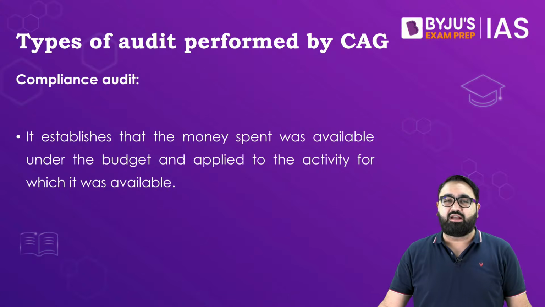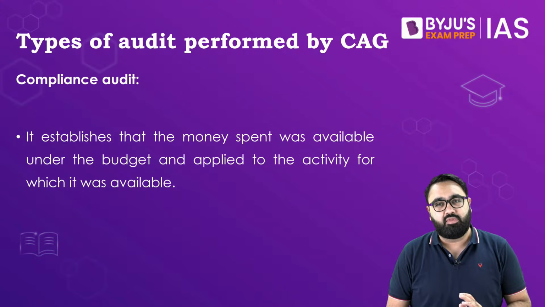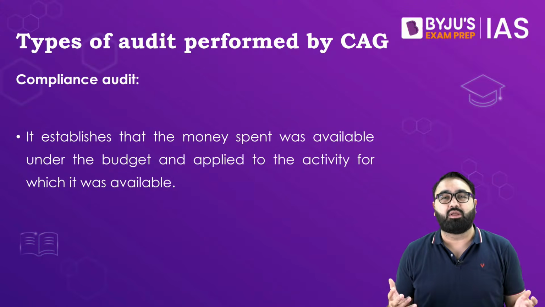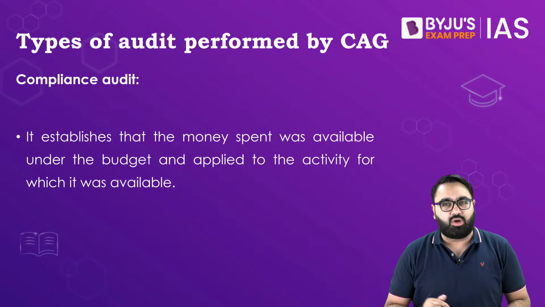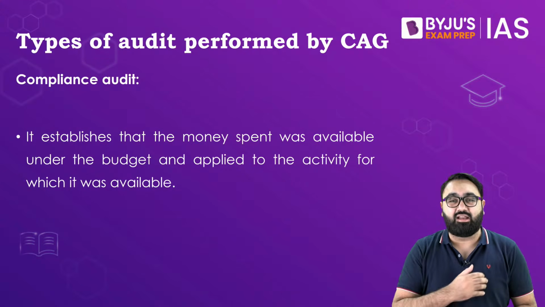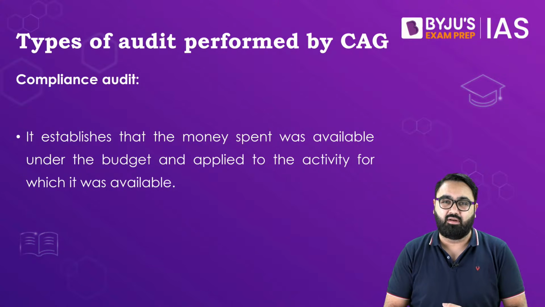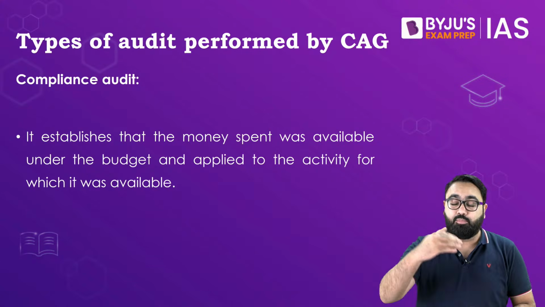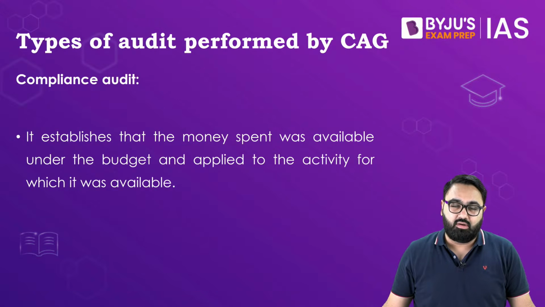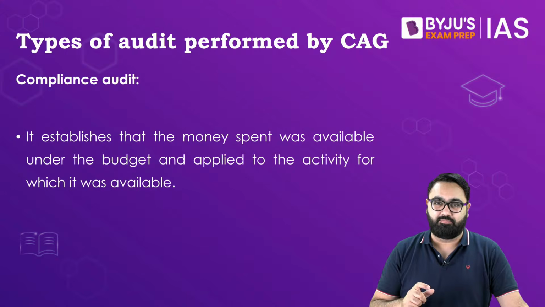However, the reality is that in most of those cases, no crime was proven. In most of those cases, no one got the punishment. So the question is, when the CAG gives a report and says that a loss of 10,000 crore, 50,000 crore, 1 lakh crore has happened, and when it has not been proved by the court later on, who is responsible for the image damage that has happened?